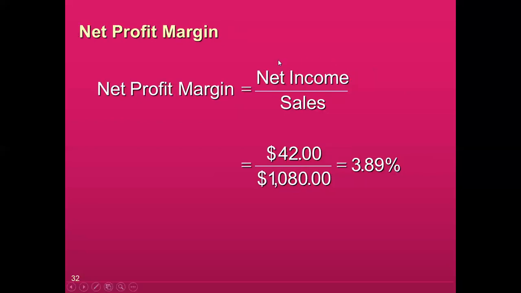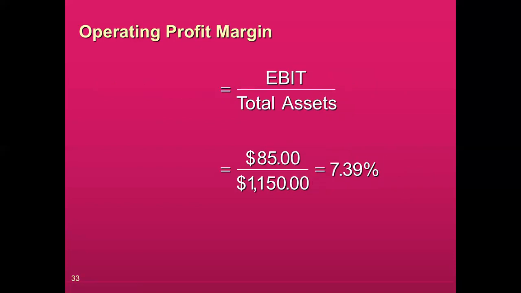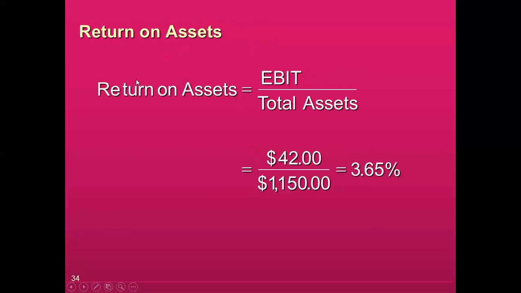Net profit margin, again you will take net income and you will divide by sales to convert into percentage. As I discussed earlier, you can multiply this by 100 to convert into 3.89. Otherwise, you can simply take 0.0389 as it is appearing on your calculator. Operating profit margin, we take EBIT or operating profit and we divide by total assets, that how much operating profit company earn based on their total assets that they contributed in their business. Return on assets, we take EBIT or operating profit and we divide by total assets.